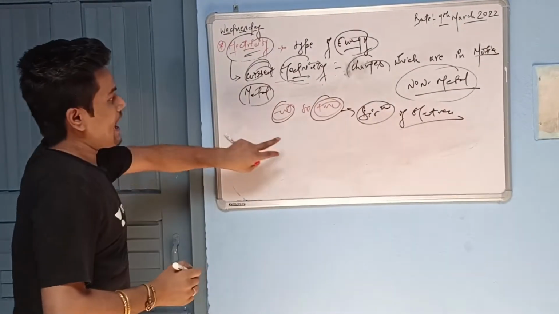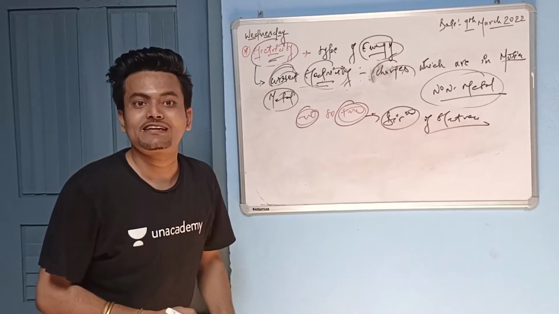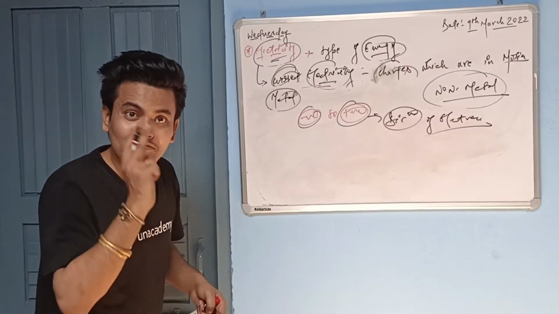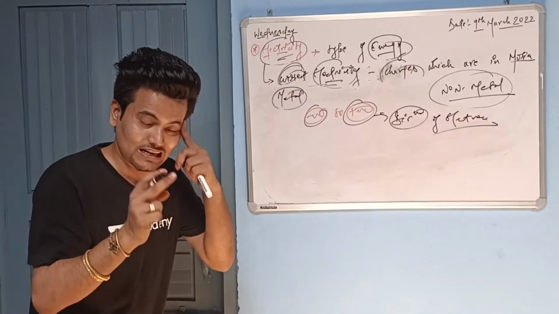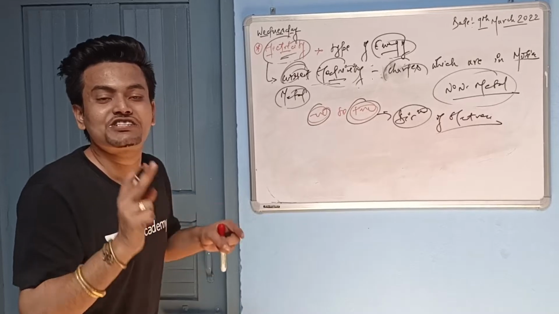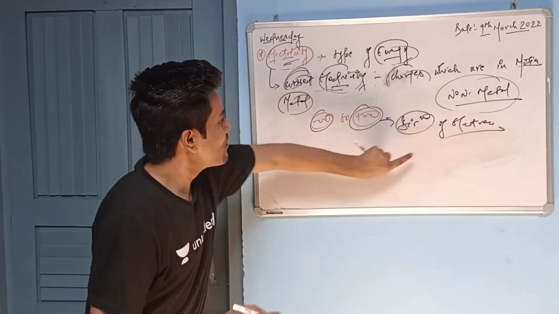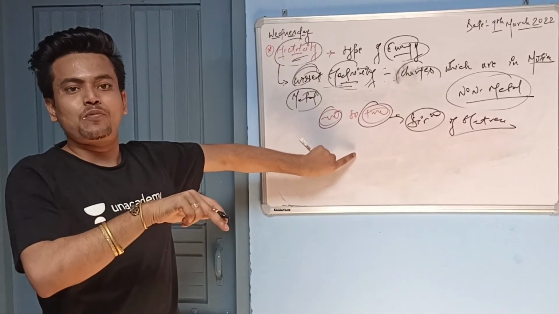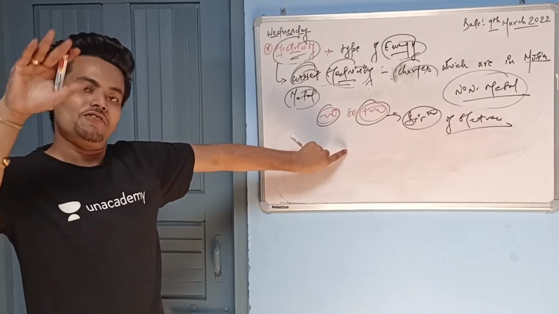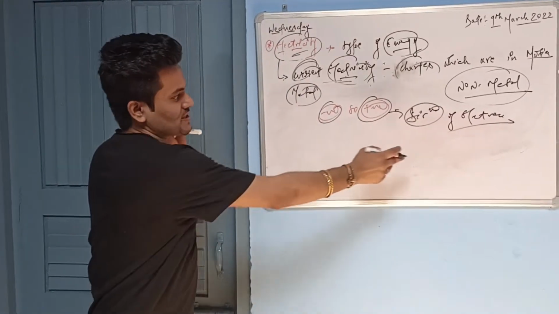Okay, now, if I tell you about current direction, then conventionally, I am using the word conventionally, the current conventional direction is from positive to negative. We take it from positive to negative because it was invented before the discovery of electrons.